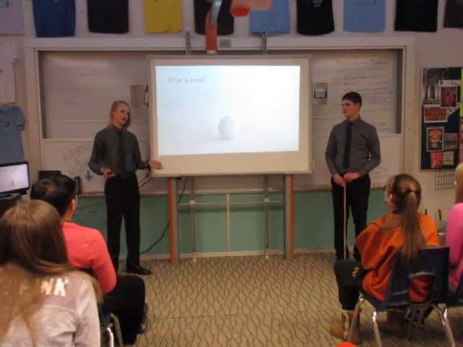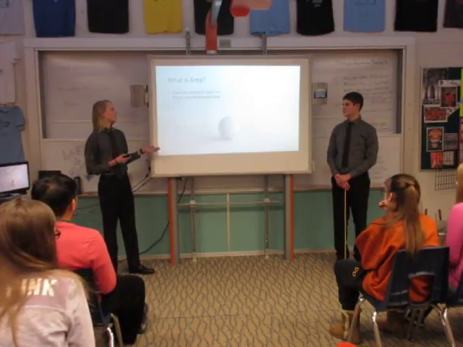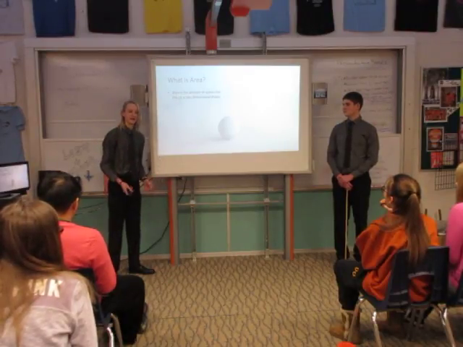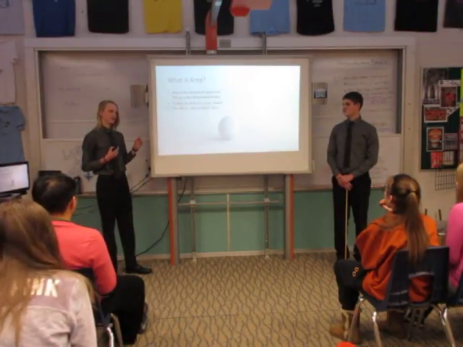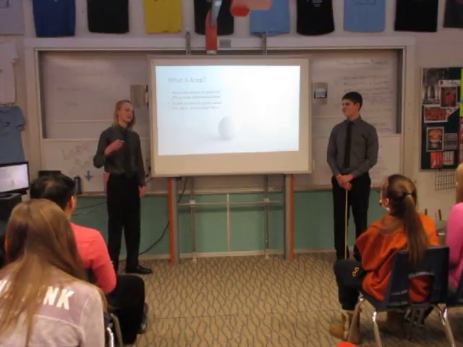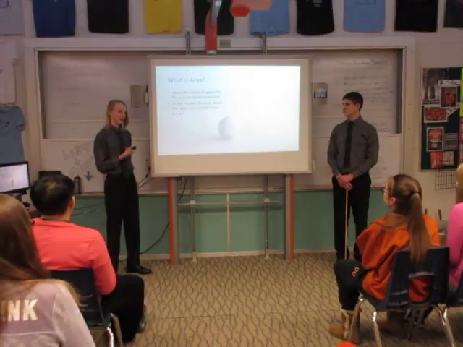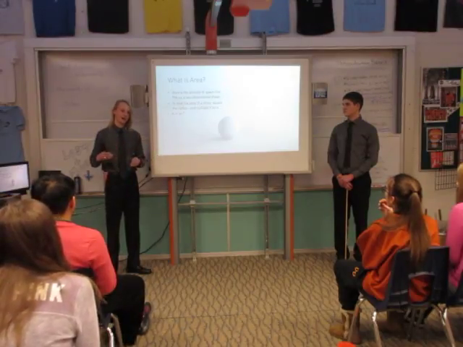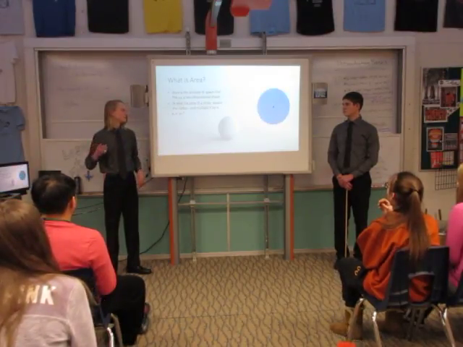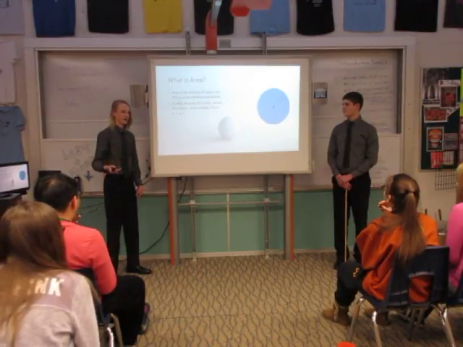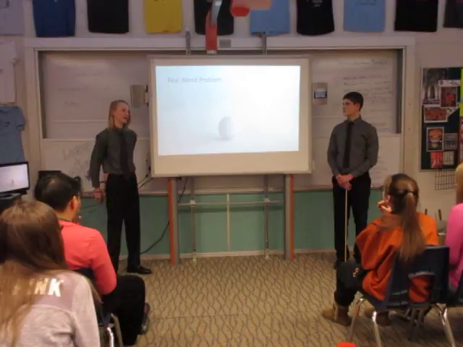So now we're going to talk to you about area. So area of something is just the amount of space that it takes up on a two-dimensional plane, or a flat surface. So to find the area of a circle, you just have to plug the radius into an equation so that you can find it. A equals pi r squared. So area equals pi times r squared. So if you look at the circle, the radius would be r. You'd square it, or multiply it by itself, and then you multiply it by pi to get the area.